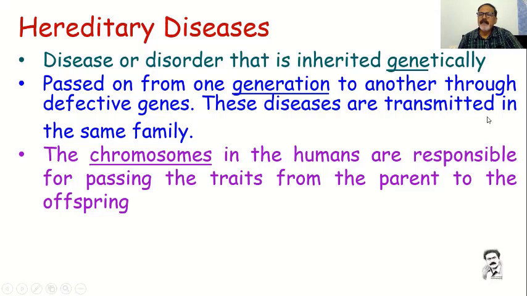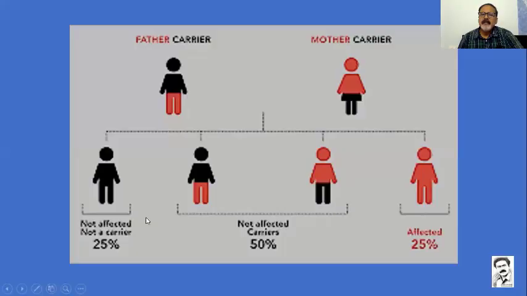These diseases are transmitted within the family chain only. In olden days, people used to check seven generations before getting married, because the diseases carried in seven generations will definitely replicate in the next generation. That's why they used to check seven generations. Chromosomes and genes are responsible for passing traits from parents to offspring. If your father is a carrier, there is a chance the father's disease can be transmitted, and the mother can also be a carrier.